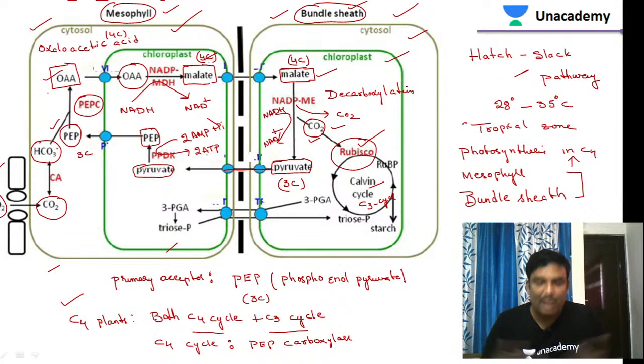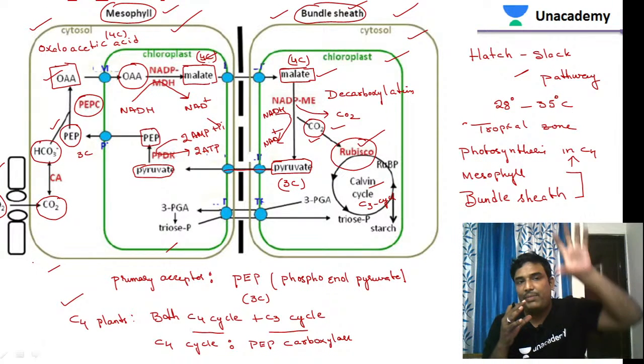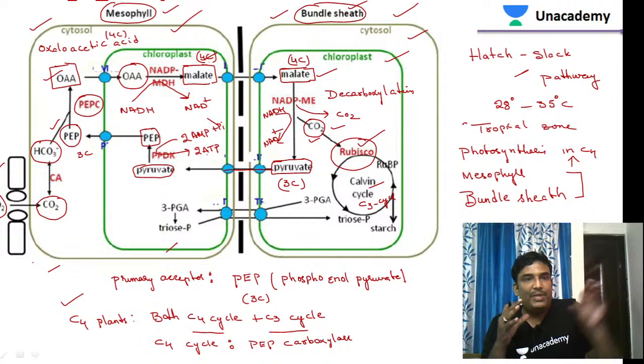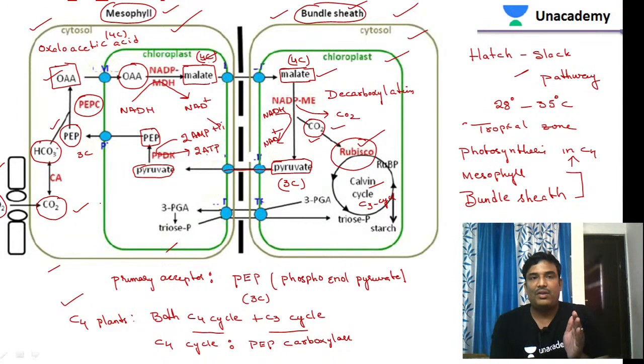So once again, let us see the C4 cycle. Carbon dioxide present in the atmosphere is absorbed by the mesophyll cells of the C4 plants. This carbon dioxide is converted into the ionic form, bicarbonate, HCO3 minus, and that bicarbonate reacts with our primary acceptor, phosphoenol pyruvate.